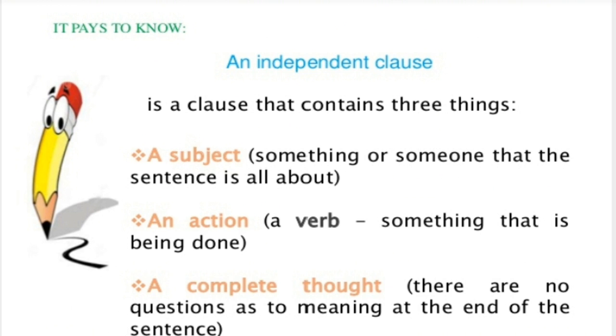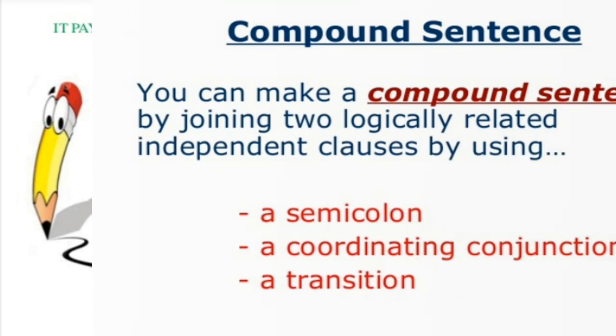A compound sentence has an independent clause, and it is a clause that contains three things. An independent clause will have a subject, something or someone that the sentence is all about. It has an action word, that is the verb, something that is being done, and a complete thought. There are no questions as to meaning at the end of the sentence. Now, when I read an independent clause, after the reading of the clause, there won't be any question about the meaning of the sentence. That is, it is complete in itself.